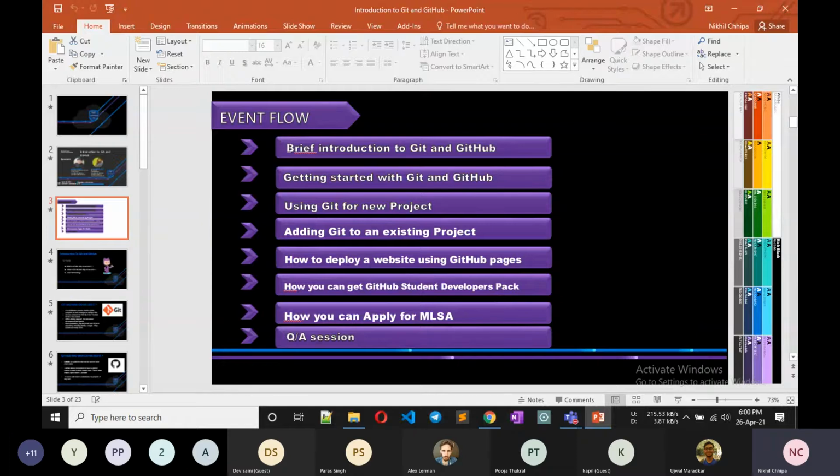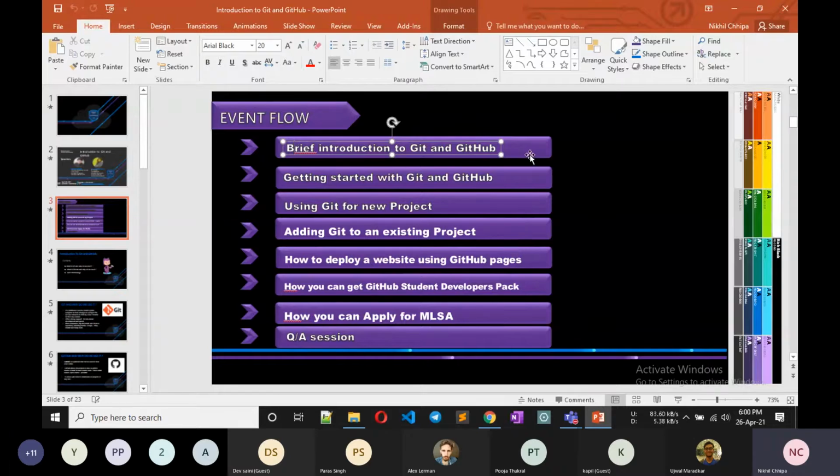First of all, I'll give a brief introduction to Git and GitHub, in which I tell you about Git and GitHub, how it works, and all the terminologies we use for GitHub. Then we start with how to get started with Git and GitHub, and then using Git for a new project, adding Git to an existing project, and how to deploy a website using GitHub Pages. These three points are practical points, and I will show them to you practically.